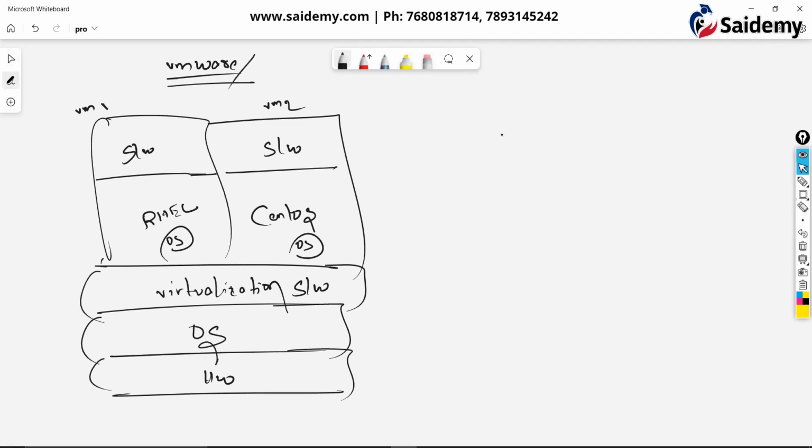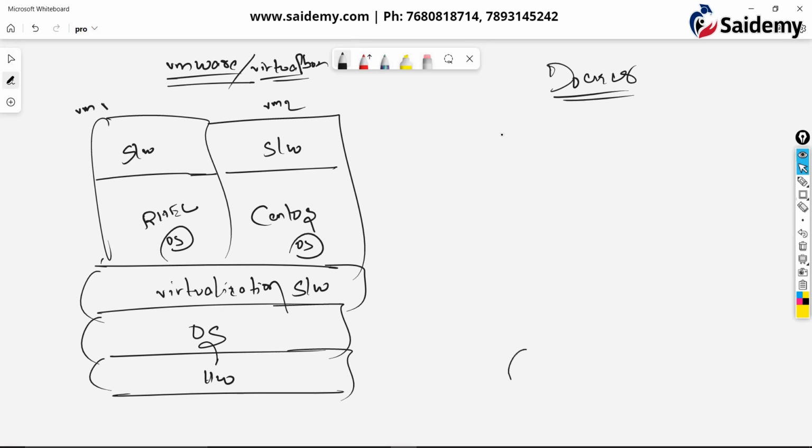Or Oracle VirtualBox. In both scenarios, this is the same concept. Now coming to Docker here. So why are we not using VMwares and Oracle VirtualBoxes, and why did we start using Docker?